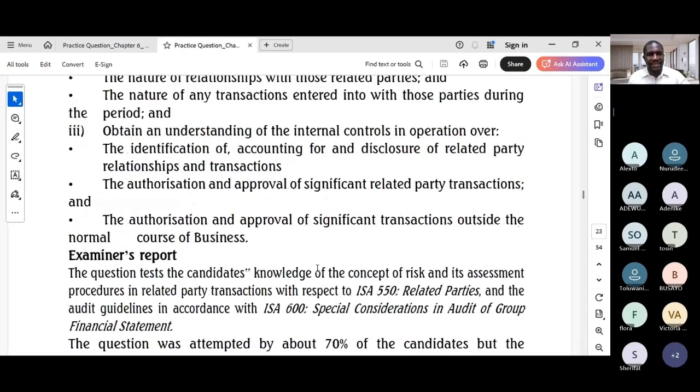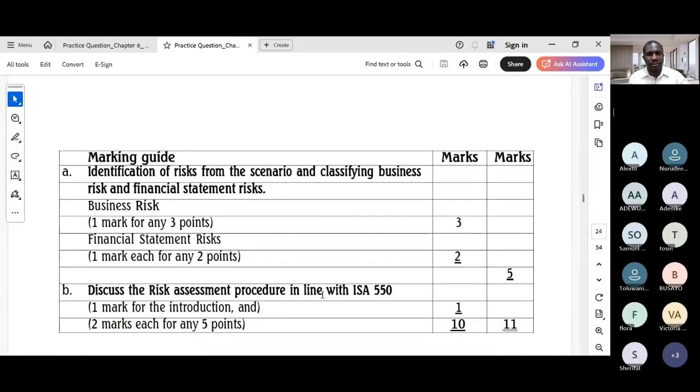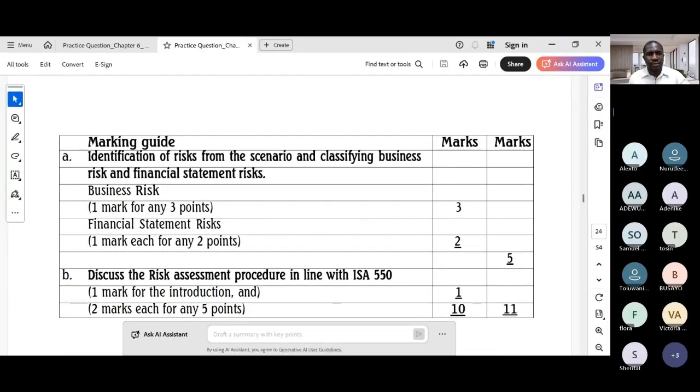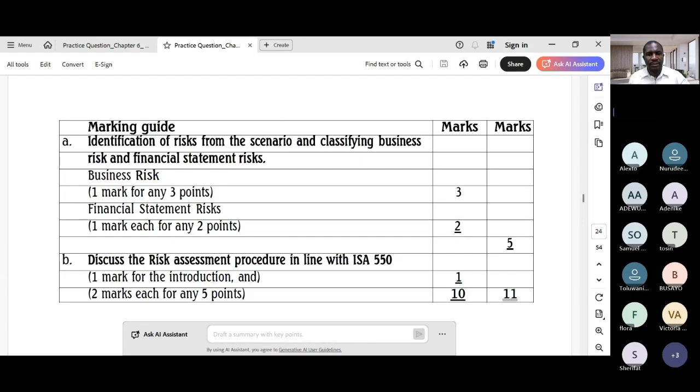So let's look at the marking key. For part A, the marking guide allocates 1 mark for any 3 business risks and 1 mark for any 2 financial statement risks, for a total of 5 marks. This means you should aim to identify and briefly justify at least 3 business risks and 2 financial statement risks. But the distinction between the two is crucial to pick up your marks.